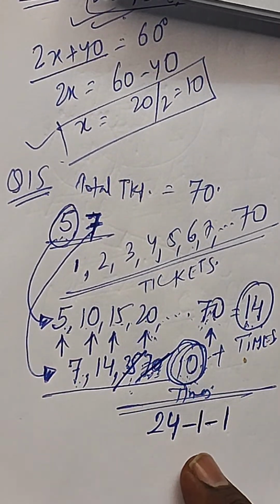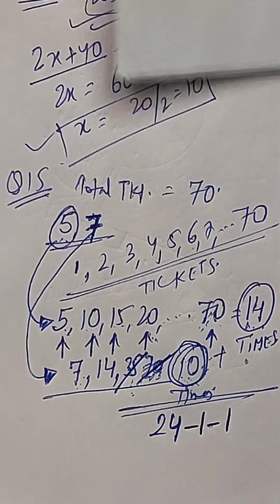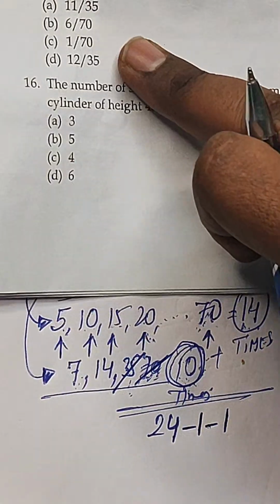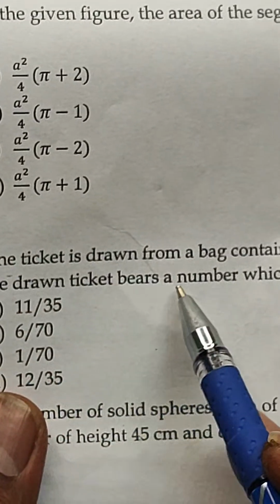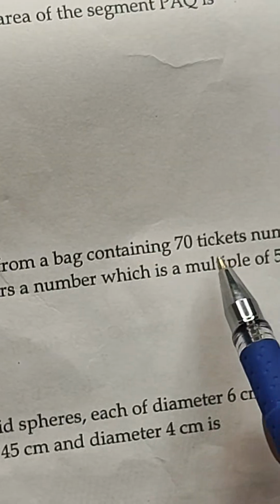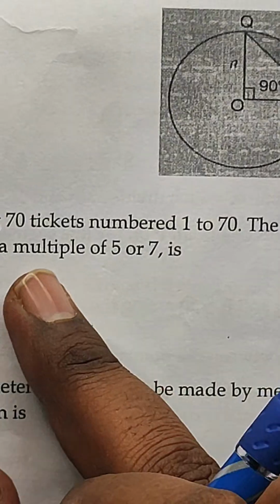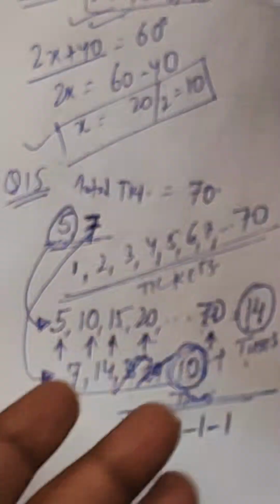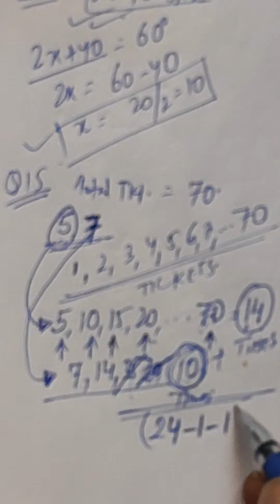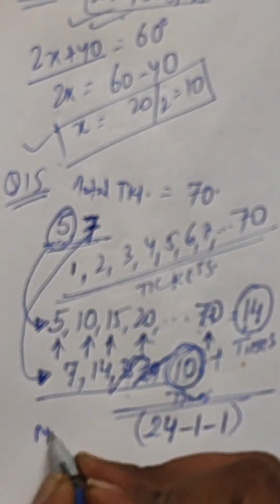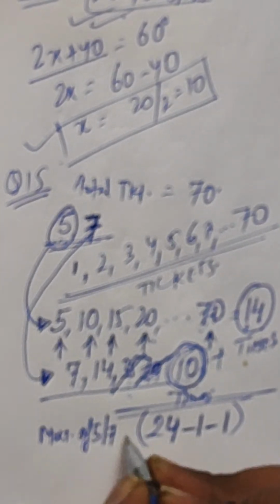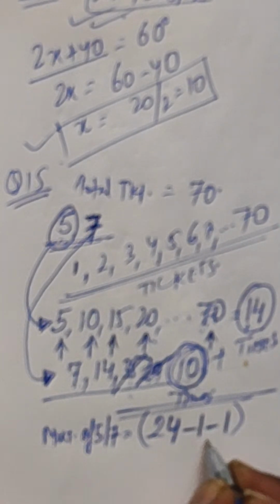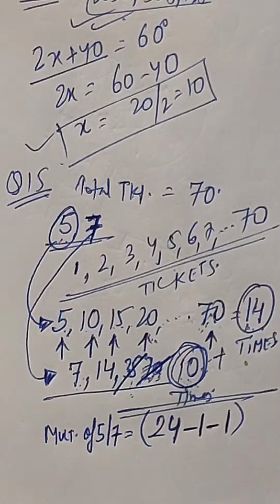And this is the number of favorable tickets which will be drawn from the bag. One ticket is drawn from a bag containing 70 tickets, right? And it's also given that it should be a multiple of 5 or 7. So you can see these are the numbers which are multiples of 5 or 7. So that is your favorable count, 24 minus 1, right?